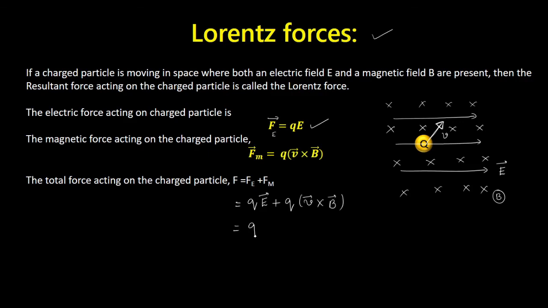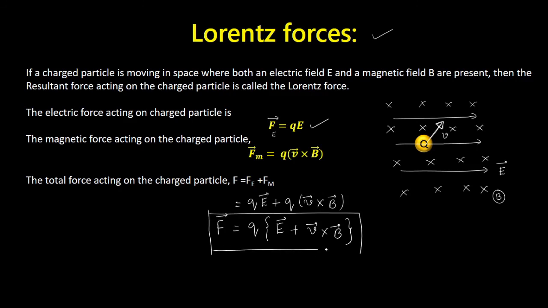I can take Q as a common factor, so Q into E plus V cross B. This is called F vector, and this is the Lorentz force. So this resultant force is called the Lorentz force.